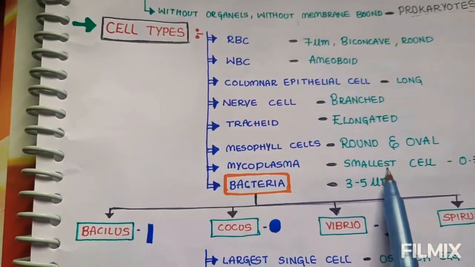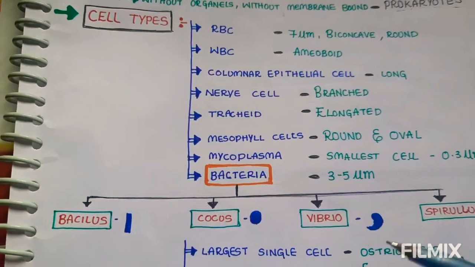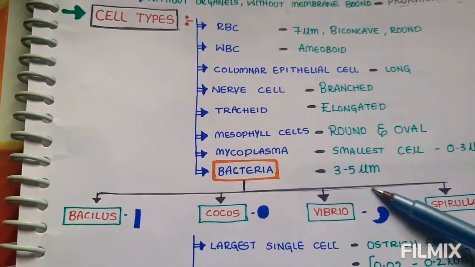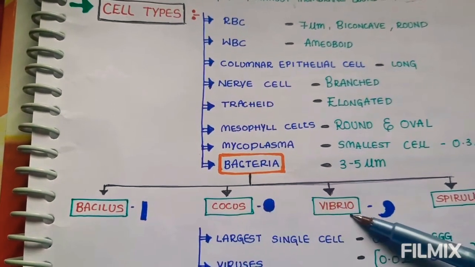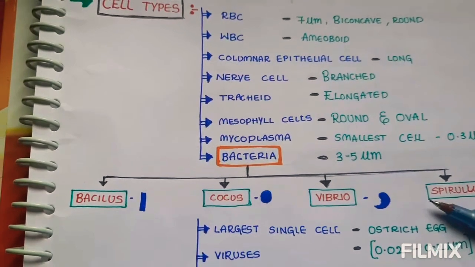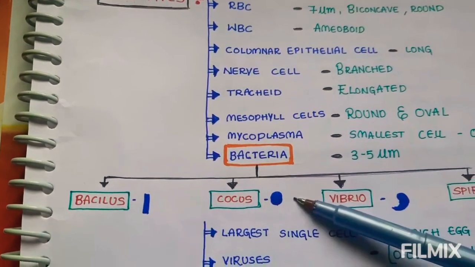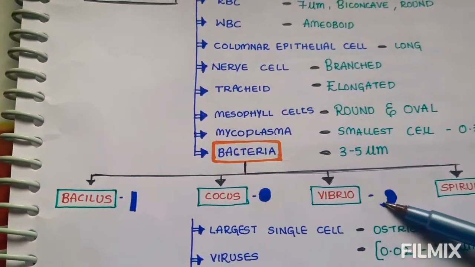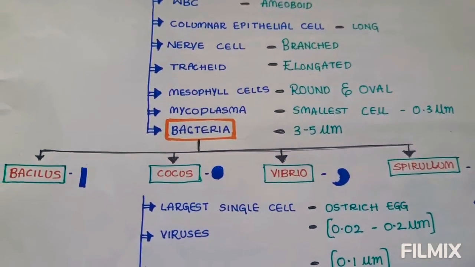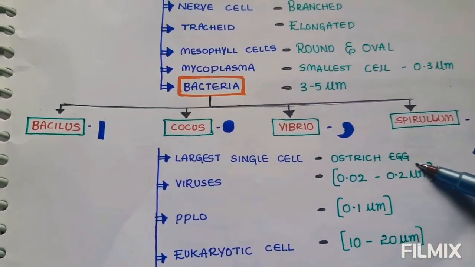Mycoplasma is the smallest cell with a length of 0.3 micrometers. Bacteria is 3 to 5 micrometers, and bacteria are divided into 4 types based on shape. Bacillus is rod shaped, Coccus is round, Vibrio is comma shaped, and Spirillum is spiral shaped. The largest single cell is the ostrich egg.